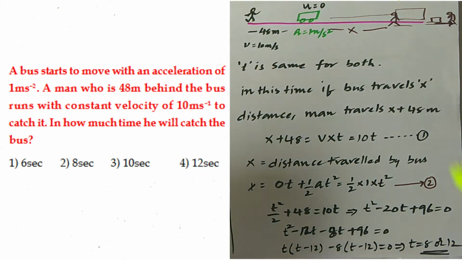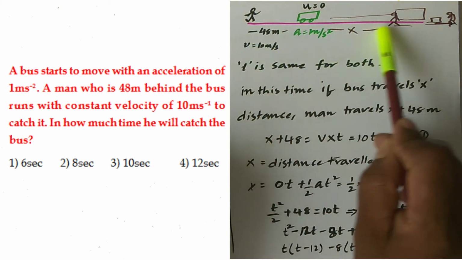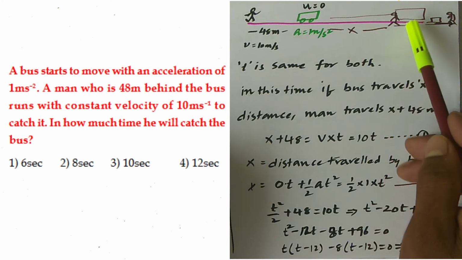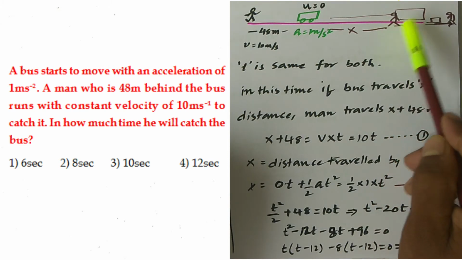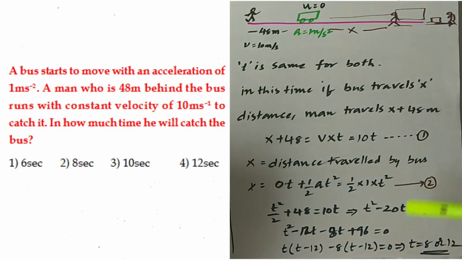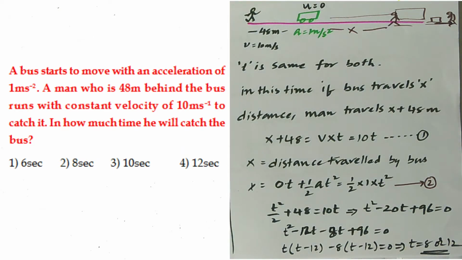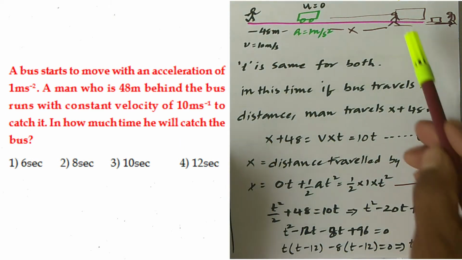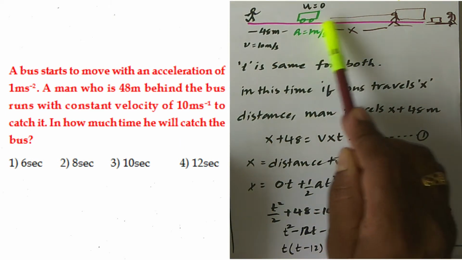How? See, the person may catch the bus two times. For example, if he misses the bus here, again after 12 seconds he can catch the bus. So the best first option is 8. If you can catch the bus at 8 seconds, then there is no need of thinking about 12. You may ask, sir, how can he catch the bus at 12 seconds also? I will give you the answer. See here, the bus is running in front of the person.